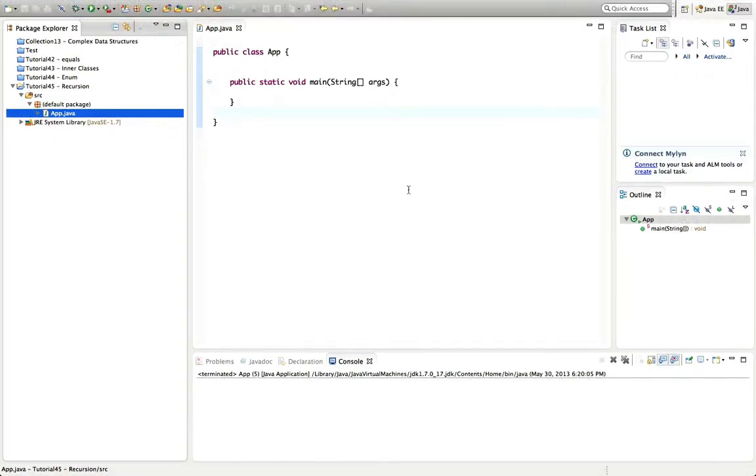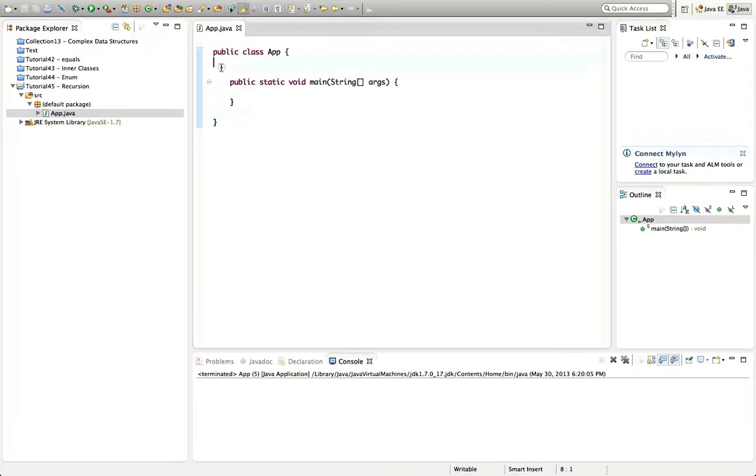This is a tutorial on recursion in Java. Several people have asked me to make a tutorial on recursion, and at first I didn't want to because it's sort of an algorithm rather than, in a way, being anything to do with Java as such. But then I reflected and I realized that in fact recursion is considered something basic that all programmers are supposed to learn. So if you're learning Java, you want to learn recursion along with it.